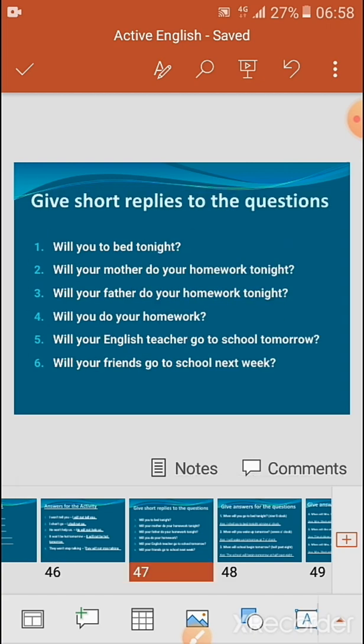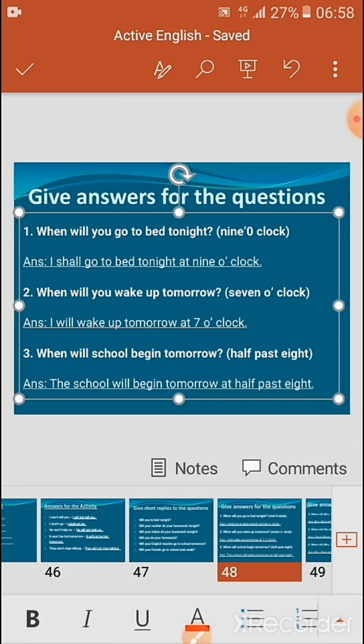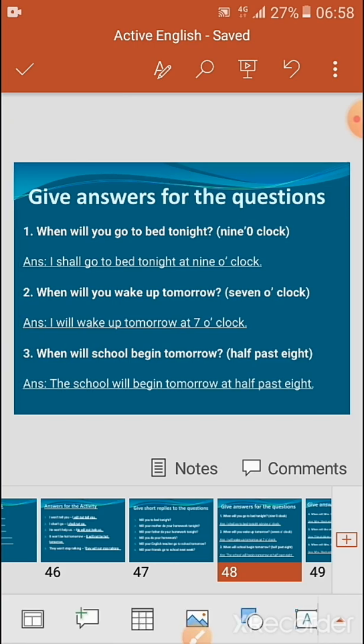Okay, now the next activity. So give short replies to the questions. Okay, when will you go to bed tonight? So in the bracket we have 9 o'clock. So how will you frame answers for the question given? I shall go to bed tonight at 9 o'clock. So how will you write? Here the will go will become shall go in the answer. So I shall go to bed tonight at 9 o'clock.